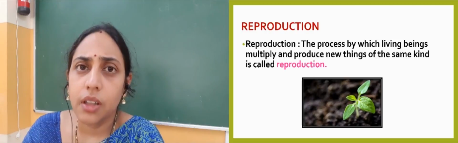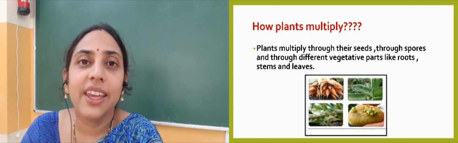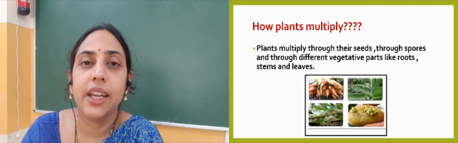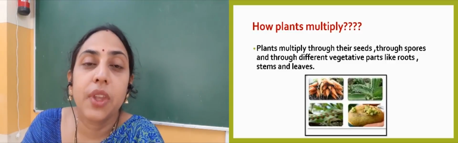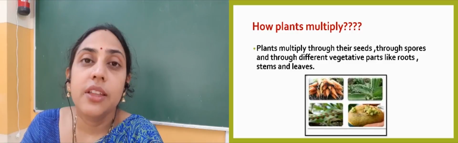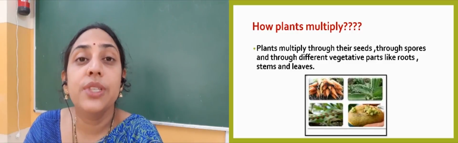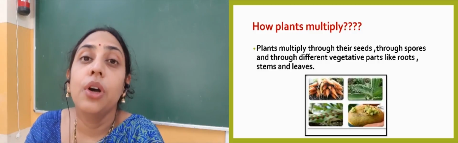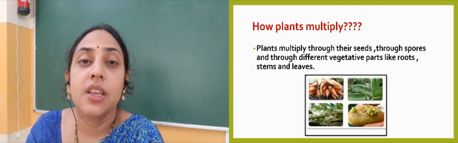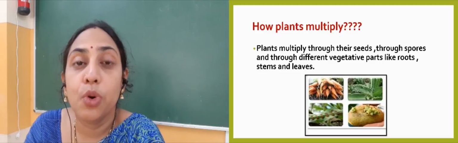Now the process in plants is not like animals, giving birth directly. There are many ways in which plants reproduce. Some plants reproduce through seeds, some multiply through vegetative parts, some multiply through spores, right?